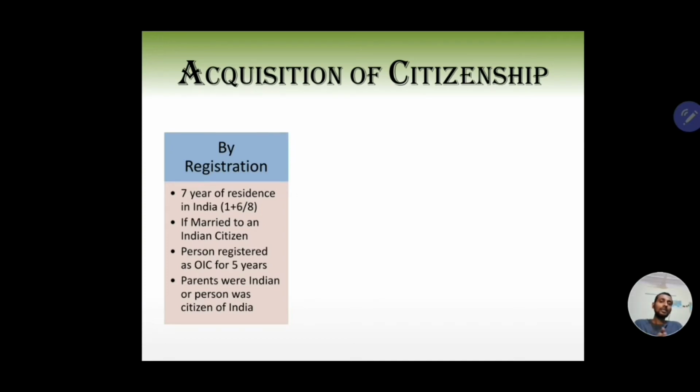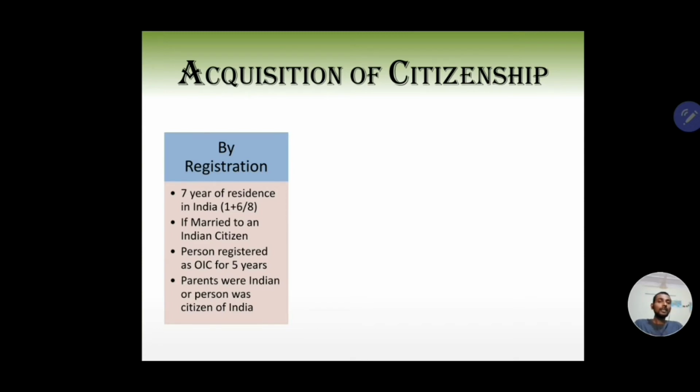Okay, so here you can see there's one thing which is common between the first two provisions, that is 7 years of residence, or if you're married to an Indian citizen, you have to be living here for 7 years. 1 plus 6 by 8. 1 immediately before making an application in this regard, and then in the previous 8 years you must have lived in India for 6 years.